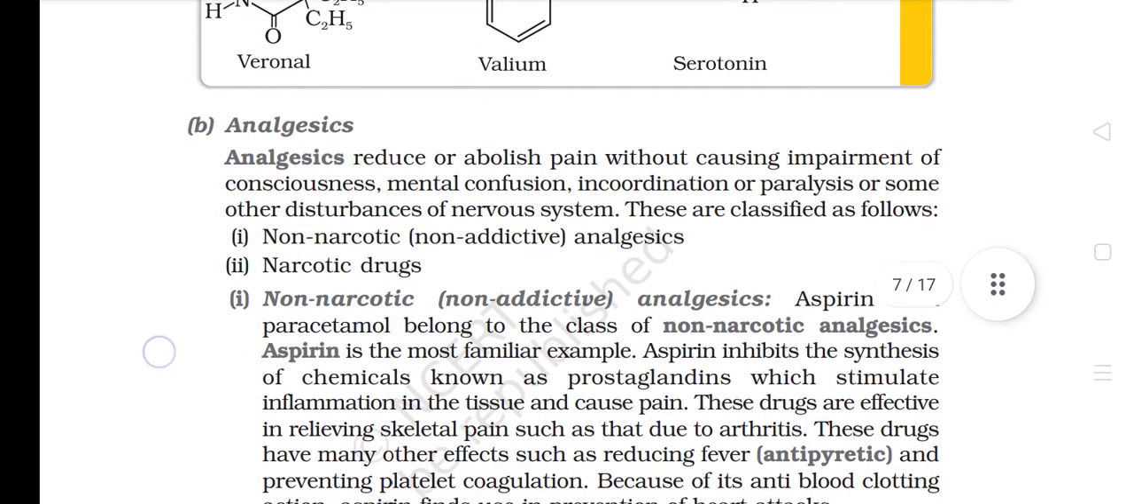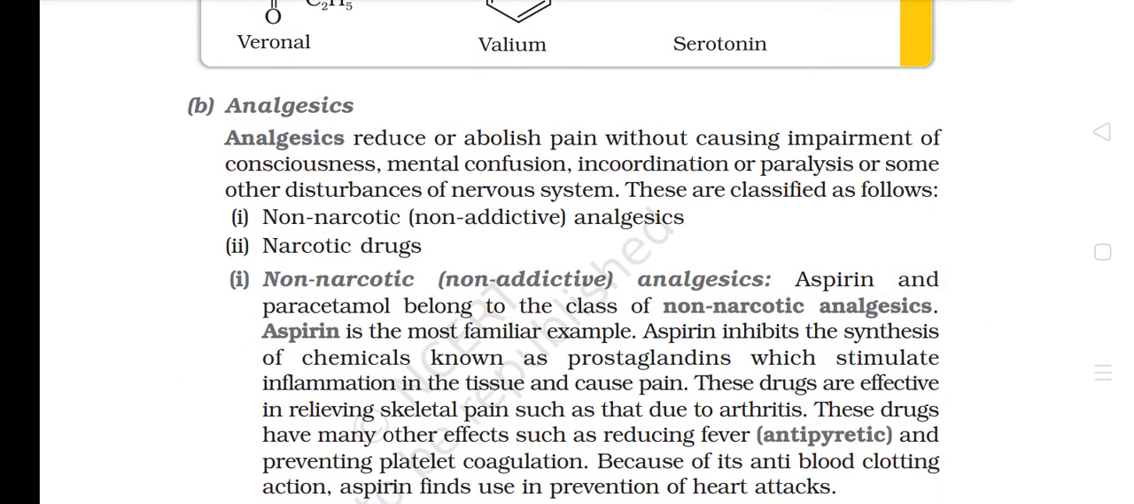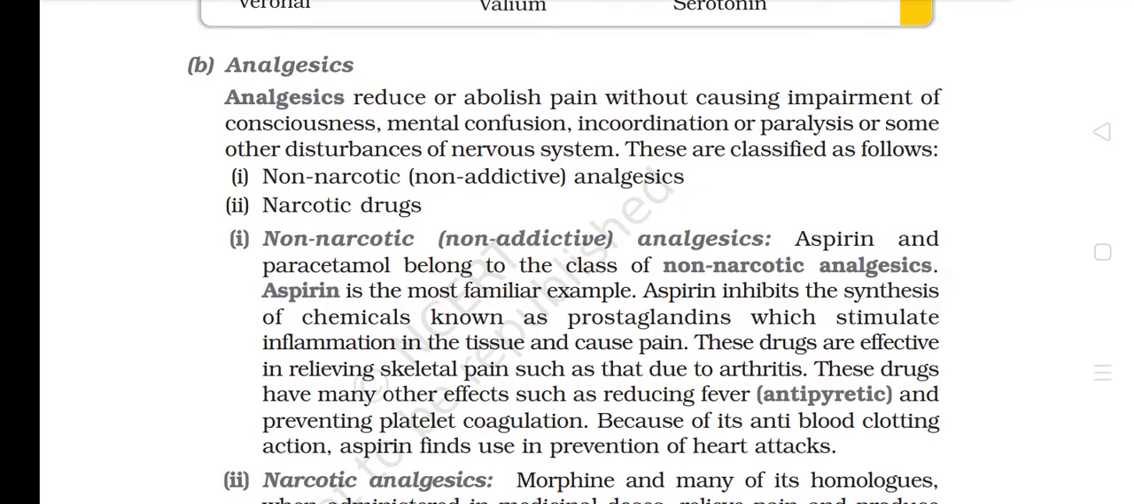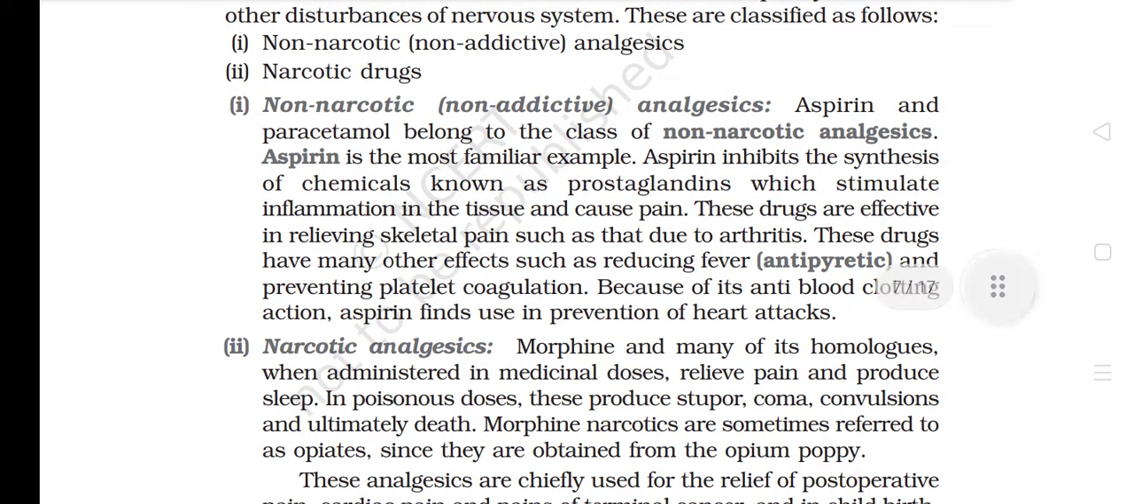B. Analgesics. Analgesics reduce or abolish pain without causing impairment of consciousness, mental confusion, incoordination or paralysis, or some other disturbances of the nervous system. These are classified as follows. 1. Non-narcotic, non-addictive analgesics. 2. Narcotic drugs. 1. Non-narcotic, non-addictive analgesics. Aspirin and paracetamol belong to the class of non-narcotic analgesics. Aspirin is the most familiar example. Aspirin inhibits the synthesis of chemicals known as prostaglandins, which stimulate inflammation in the tissue and cause pain. These drugs are effective in relieving skeletal pain such as that due to arthritis. These drugs have many other effects, such as reducing fever (antipyretic) and preventing platelet coagulation.